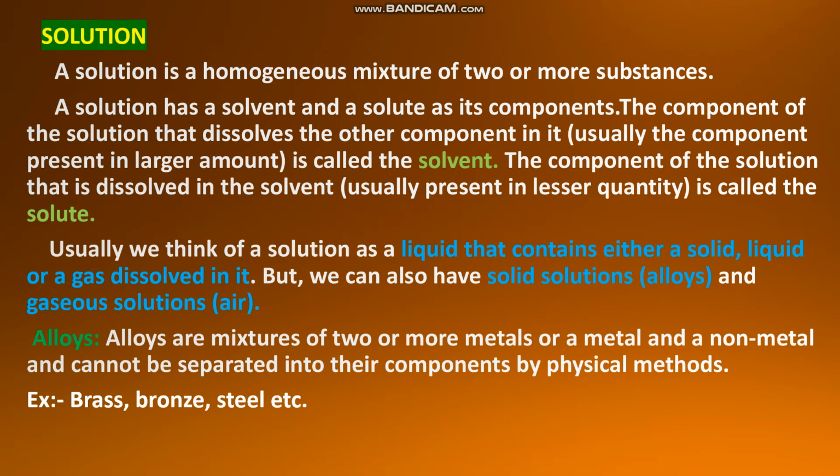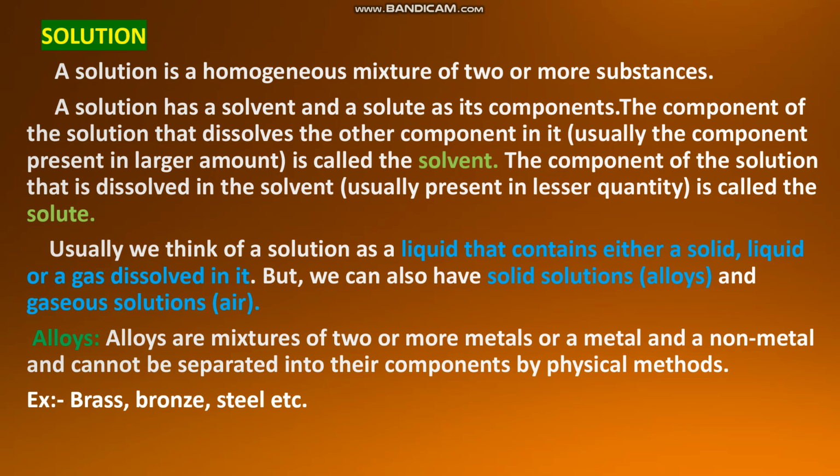So we have seen here the definition of solution. A solution is a homogeneous mixture of two or more substances. And there are two components for a solution, which are the solute and solvent. What are solvents? The substance which is present in large quantities, that means the component of the solution that dissolves the other component, will always be present in larger quantities. They are called the solvents. Then what are solutes? The component of the solution which is dissolved in the solvent is called the solute. That will usually be present in lesser quantities.